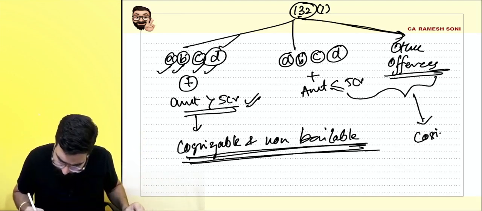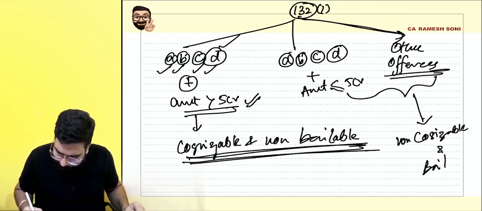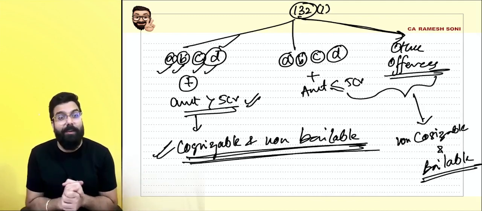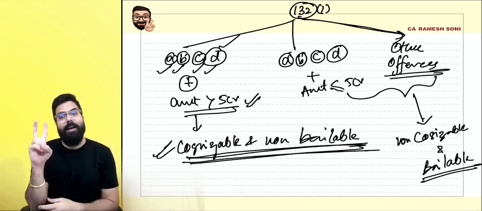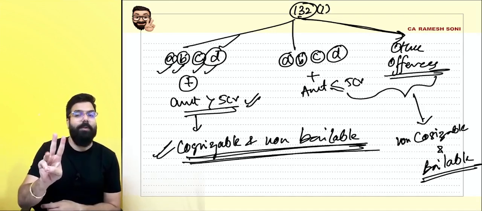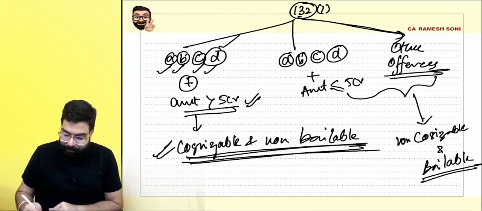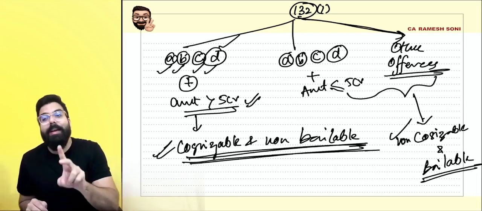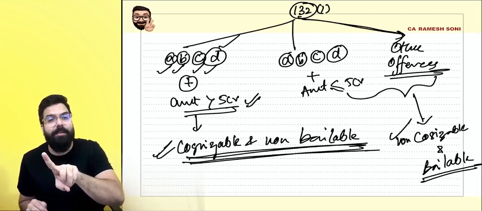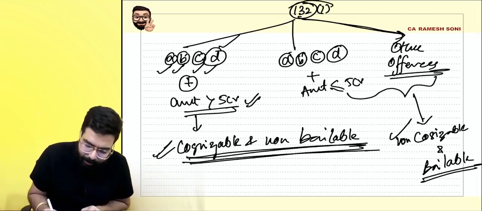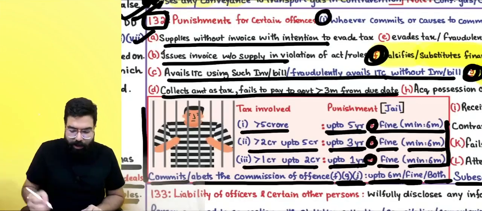Cognizable, non-cognizable, and bailable. I hope you guys remember what cognizable means. Cognizable means severe offense. For a severe offense, an arrest warrant is not required and you will be presented before the magistrate who will decide whether to give you bail or send you to jail. But if it is a non-cognizable offense, then you will be arrested on the basis of an arrest warrant, and then the assistant commissioner or the deputy commissioner will give you an option to pay the bail and you will be released.